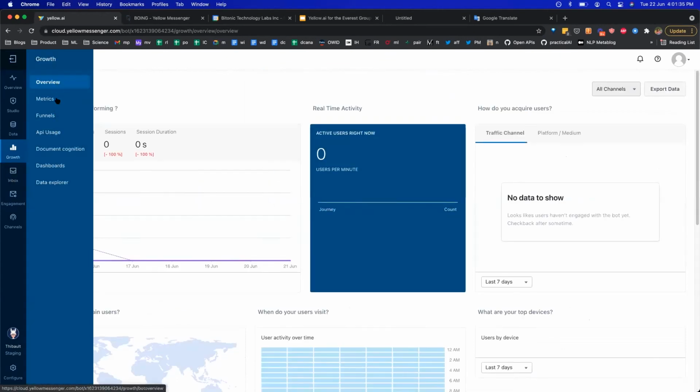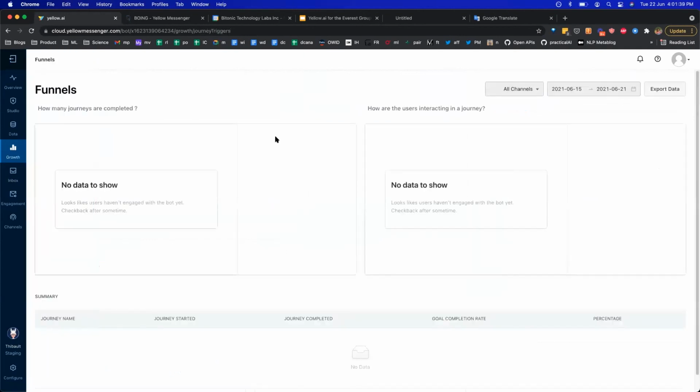There are a lot of new things that we have added here as well. For example, we have added funnels, so basically you can define a goal and we tell you what percentage of your users were actually able to achieve the complete goal, which could be, let's say, making a sale. And at which part of the journey did your users drop off?